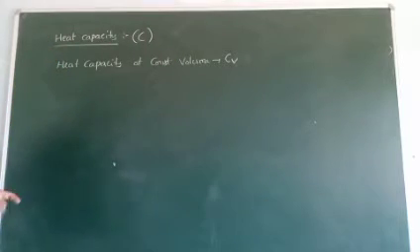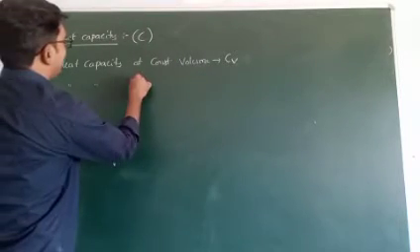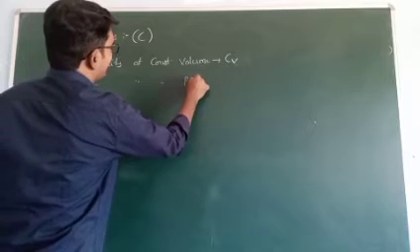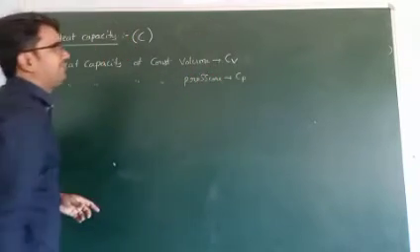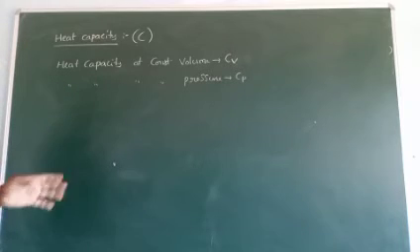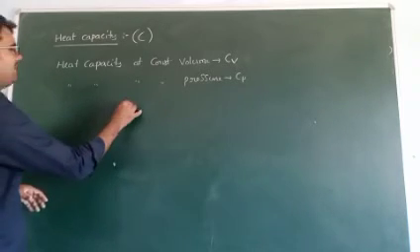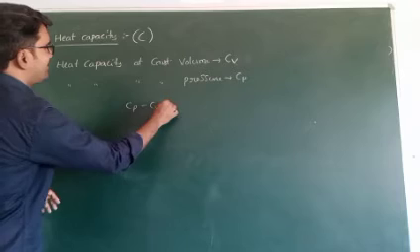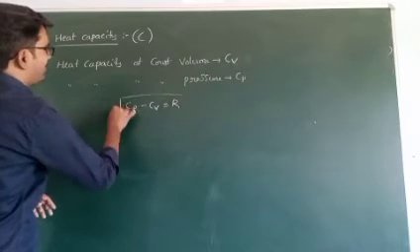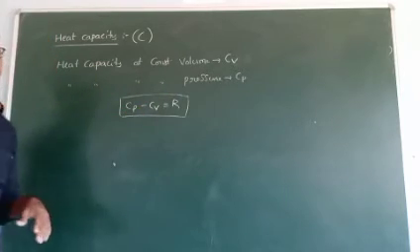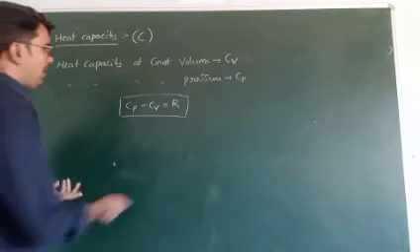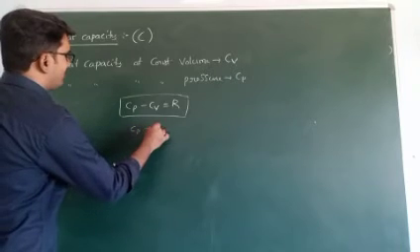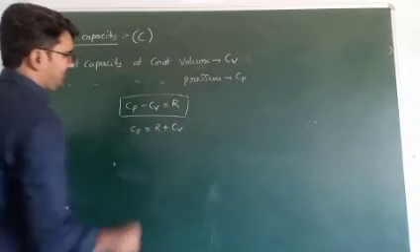Another one, heat capacity at constant pressure is Cp. Then what is the relation between Cp and Cv? Cp minus Cv is equal to capital R. Remember this point, all of you. Also write like this: Cp is equal to R plus Cv.